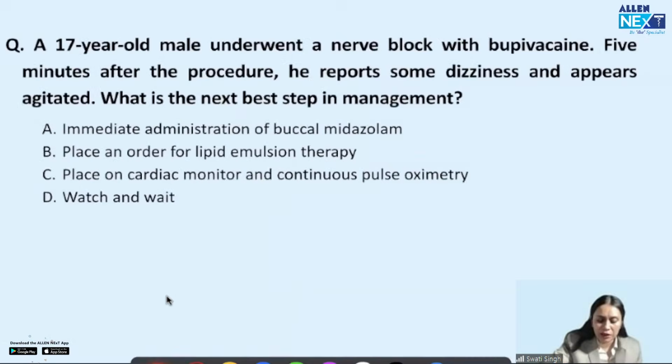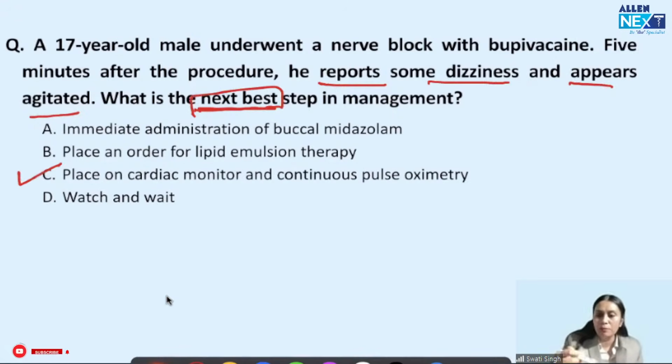If you see the last question, what is the next best management? He reports some dizziness and appears agitated. What is the next best management? So what is the next management? You manage symptomatically. Place the monitor and monitor the patient. Right? You're getting my point?